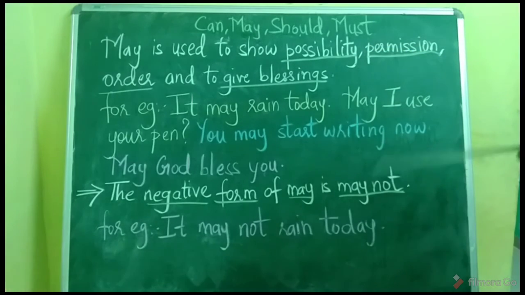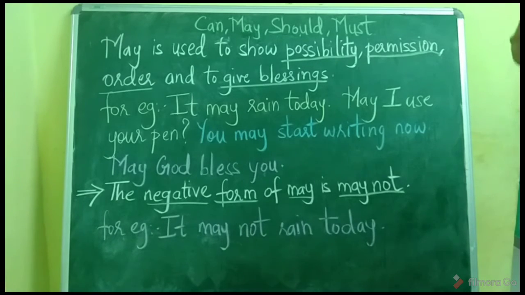Now you may get confused that can is also used to show possibility and may is also used to show possibility. So let me take away your confusion, that when you are sure that something is going to happen, then you will use can.